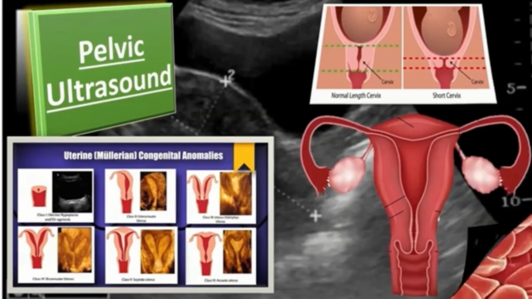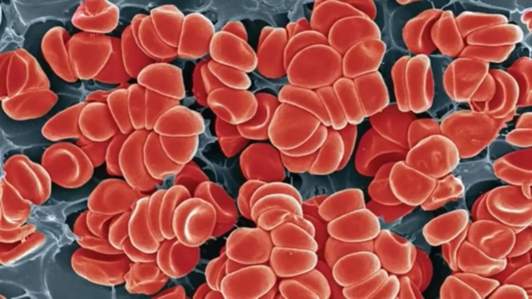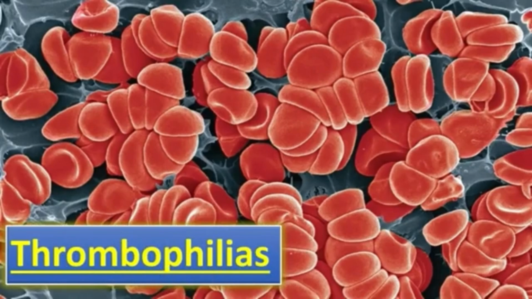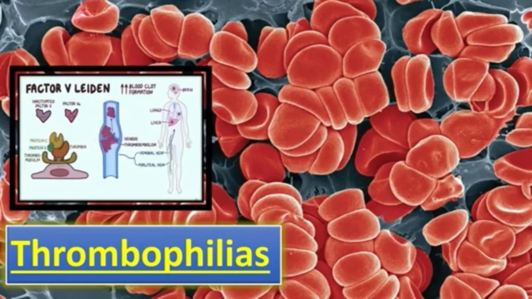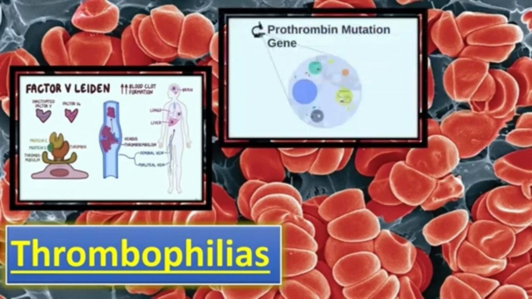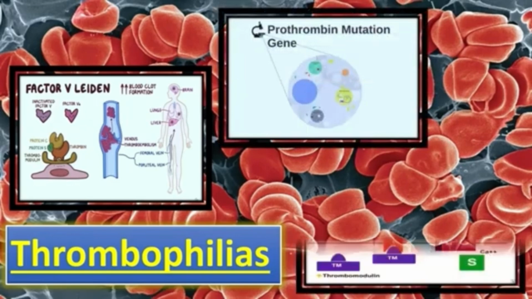The last test is thrombophilia testing. Women with second trimester miscarriages should be screened for inherited thrombophilia defects like factor V Leiden, factor II prothrombin gene mutation, and protein S mutation.